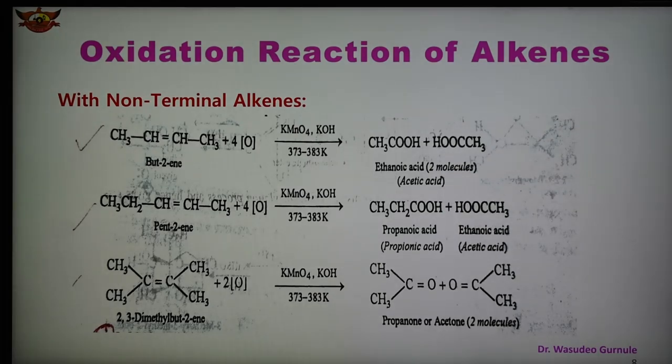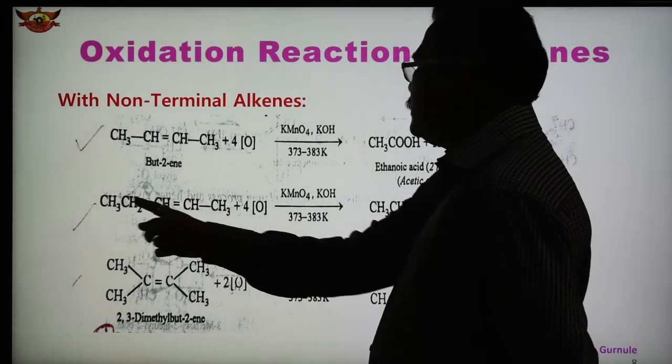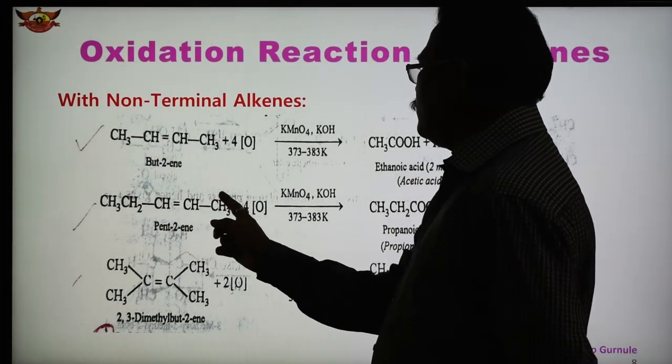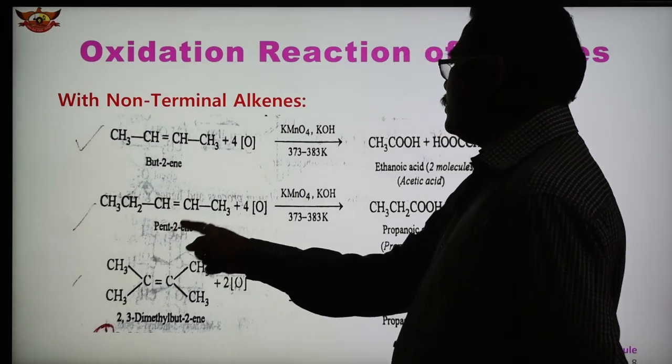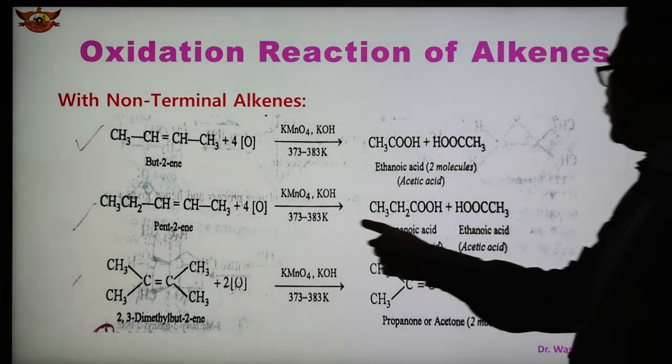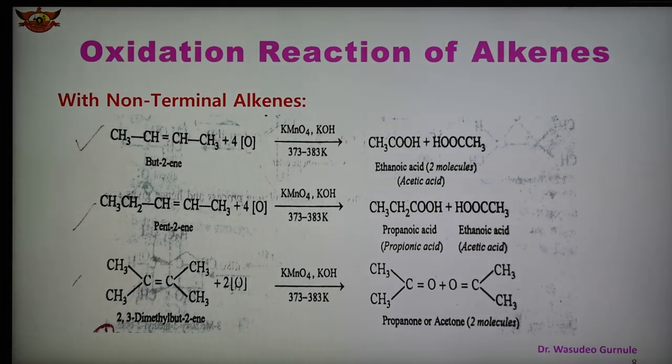And second, 2-pentene. This is 1, 2, pentene, 3, 4, 5. So 5 carbons are there, pentene, 2-pentene. It undergoes oxidation and we get here propanoic acid and ethanoic acid, that is acetic acid.